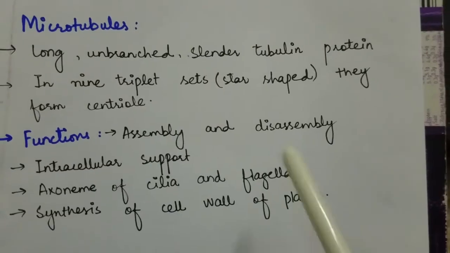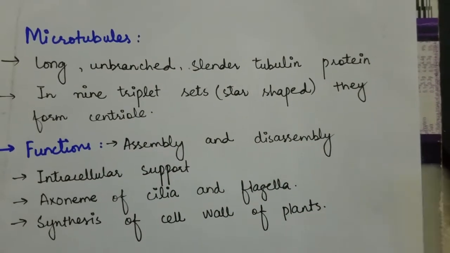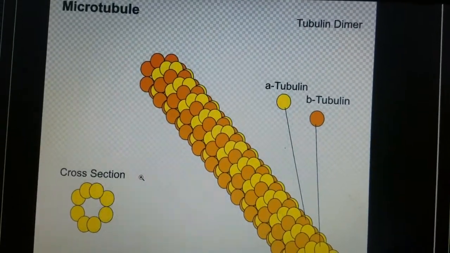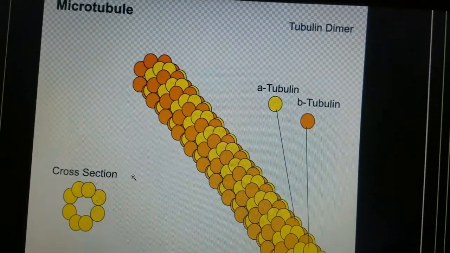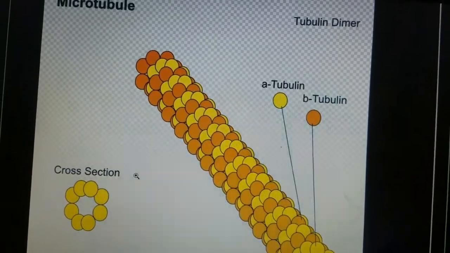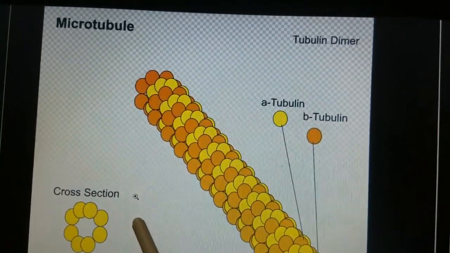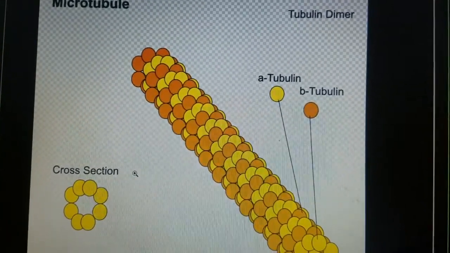A long unbranched cylinder of tubulin protein in a triplet set in the form of stars forms centrioles. This is the structure of microtubules, which is made up of alpha tubulin and beta tubulin proteins. Here is its cross section, and this is basically a tubulin dimer.